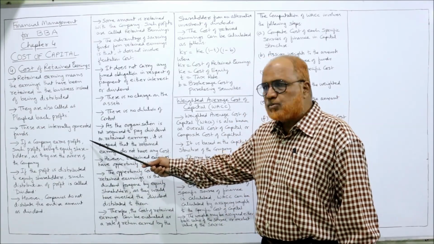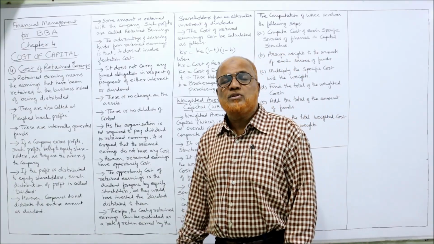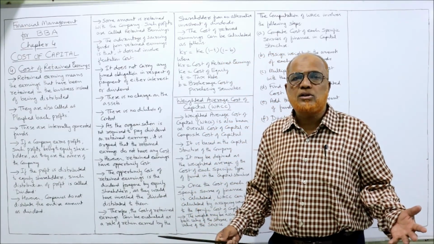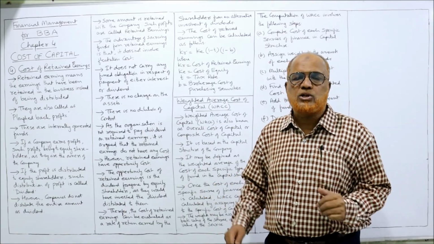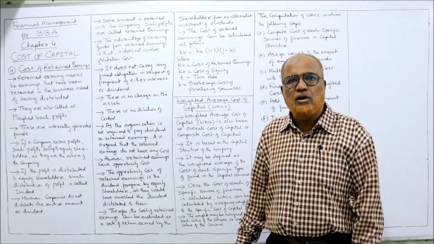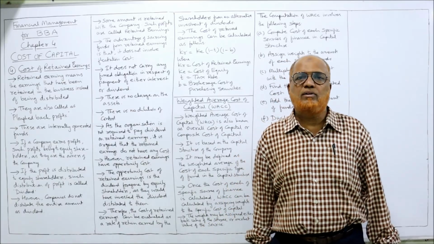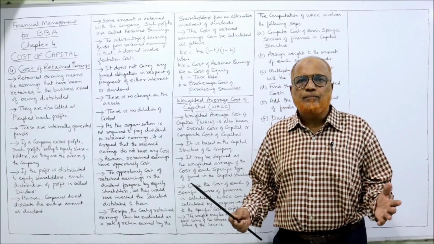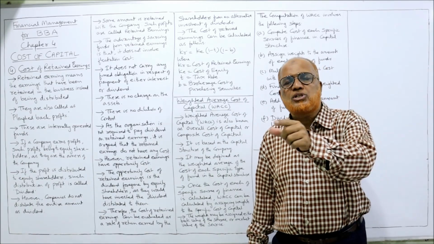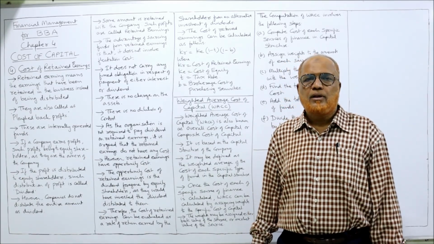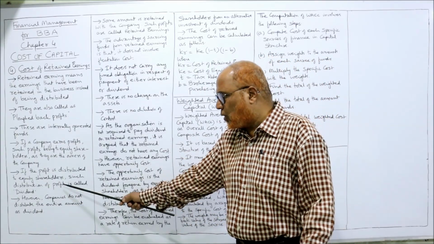Now, if a company earns profit, such profit belongs to the equity shareholders, and they are the owners of the company. Just now I told you, the real owners of the company are equity shareholders. So all the profit should be given to equity shareholders, right? Because they are the real owners. If the profit is distributed to equity shareholders, such distribution is called dividend. What is dividend? It's the part of the profit earnings of the company which is distributed to shareholders.